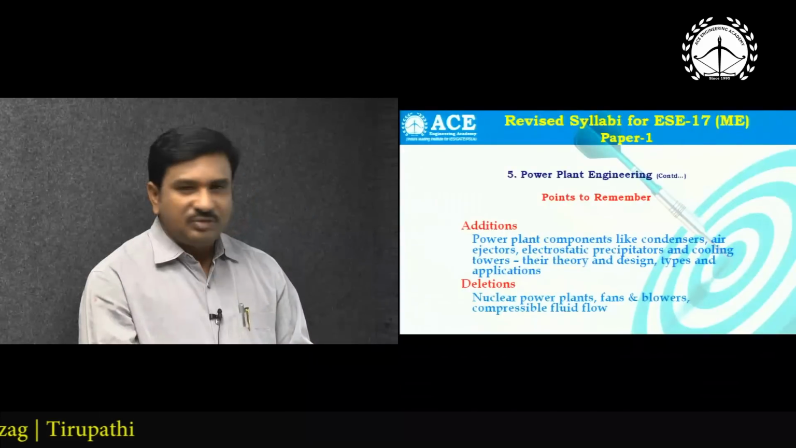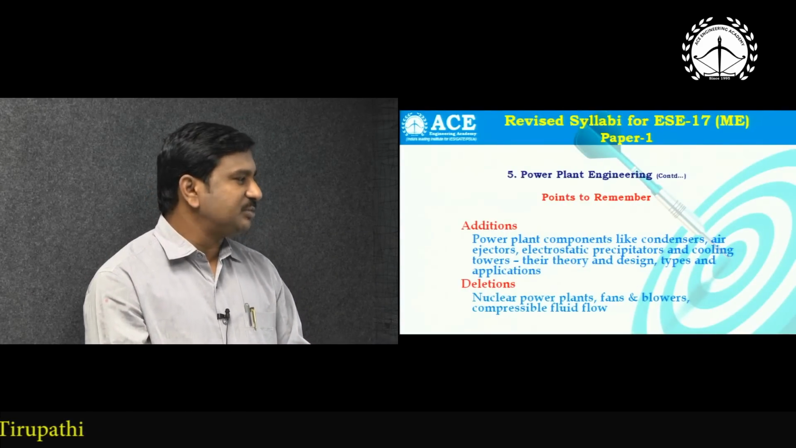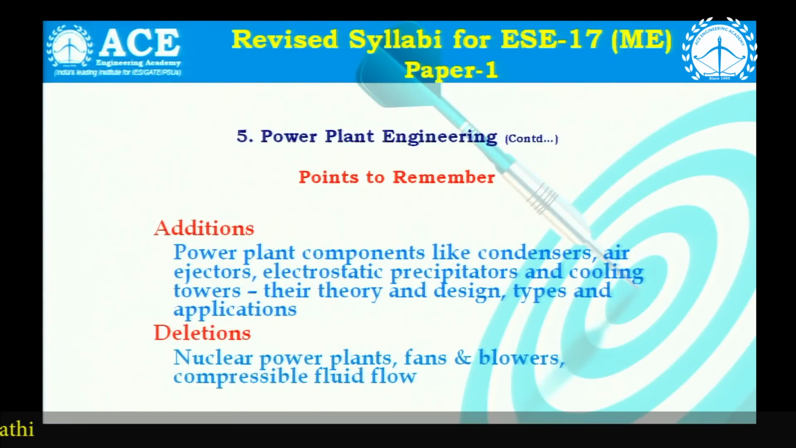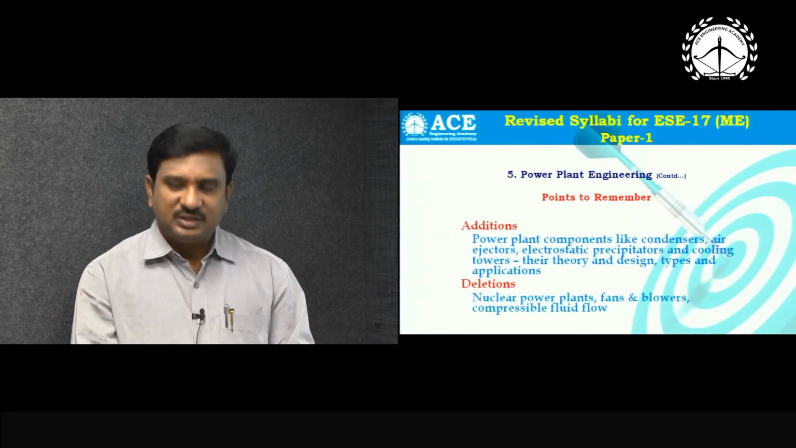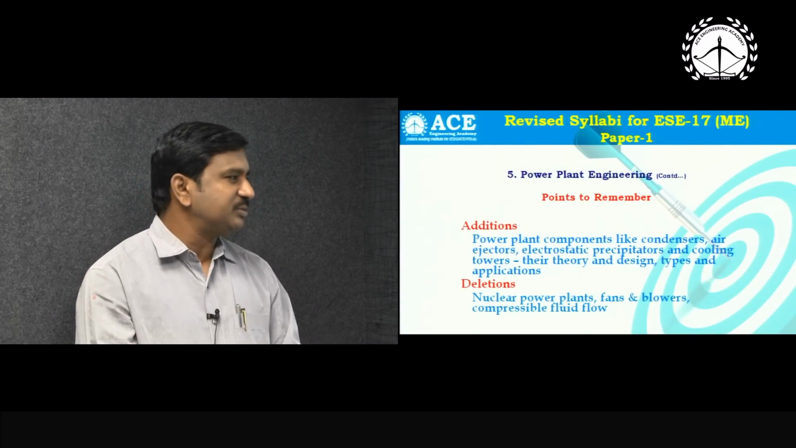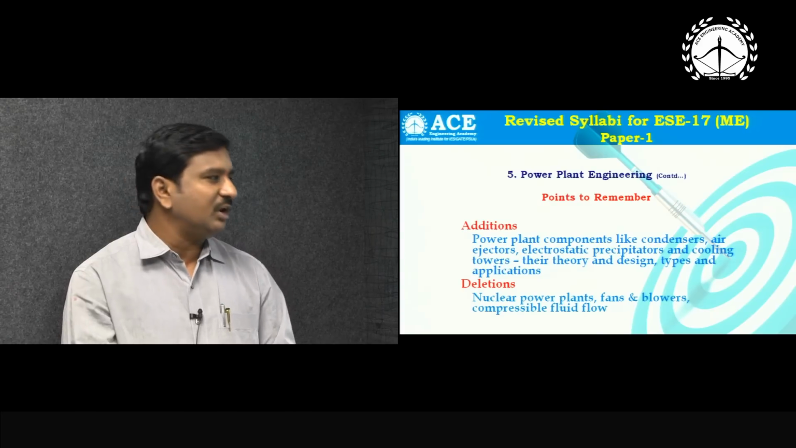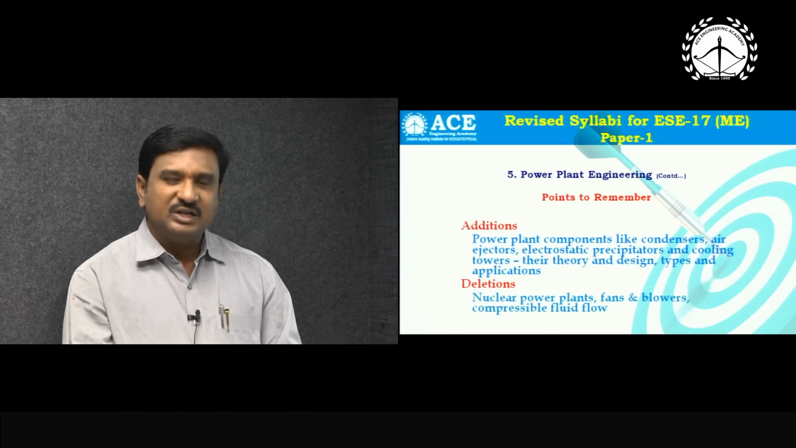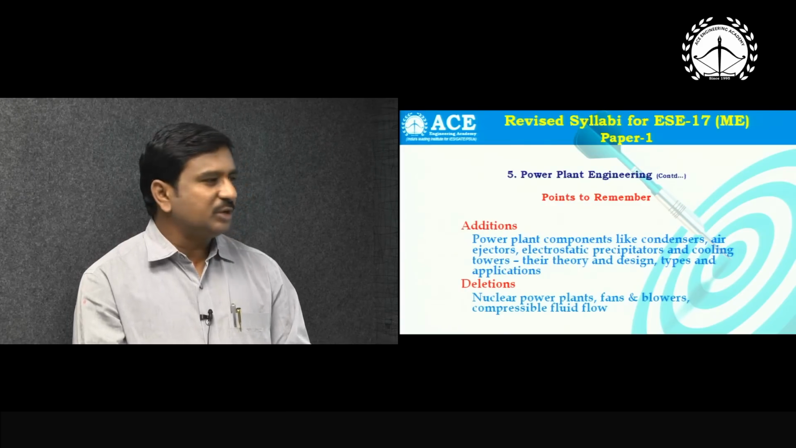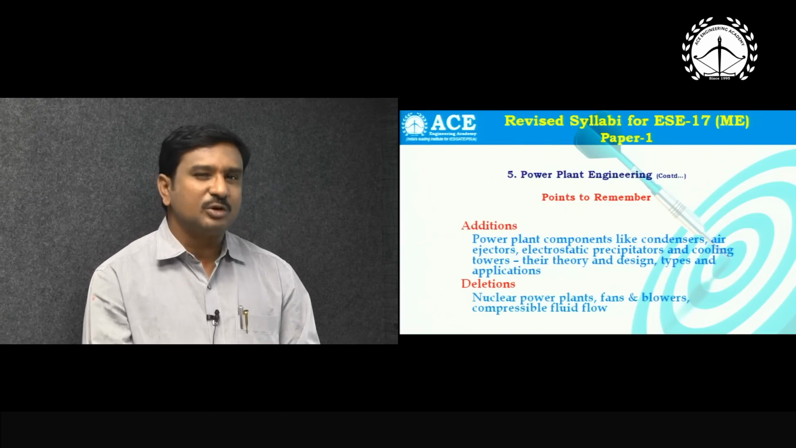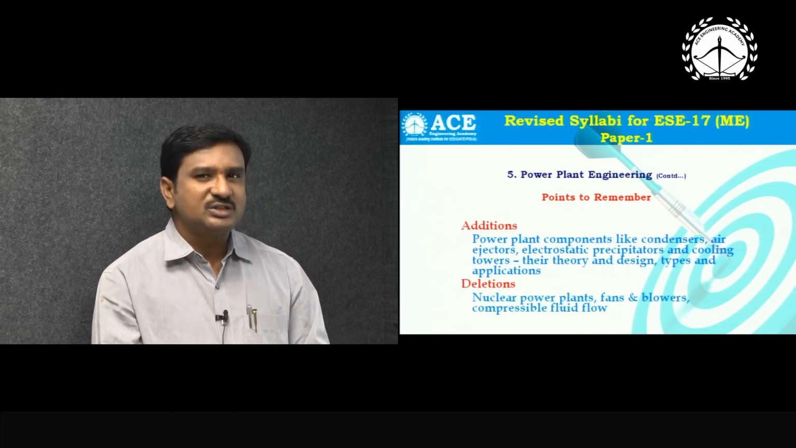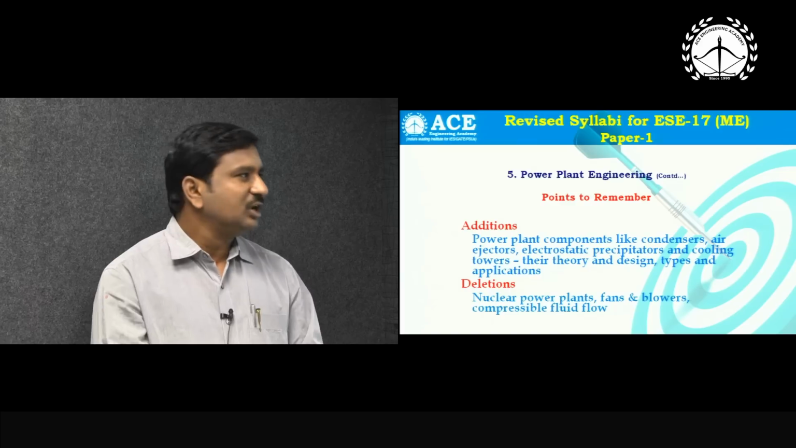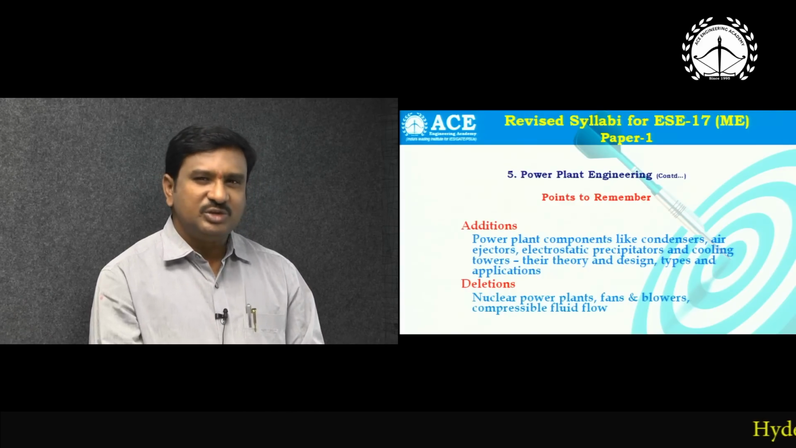The major changes in this subject are that nuclear power plants, fans and blowers, and compressible fluid flow are deleted. However, in their place, more focus is given to power plant components like condensers, air ejectors, electrostatic precipitators and cooling towers, and these topics are now added in the new chapter. Earlier these were more or less available under steam generators. Now it is redefined with a new subject name covering a broader area, power plant engineering.